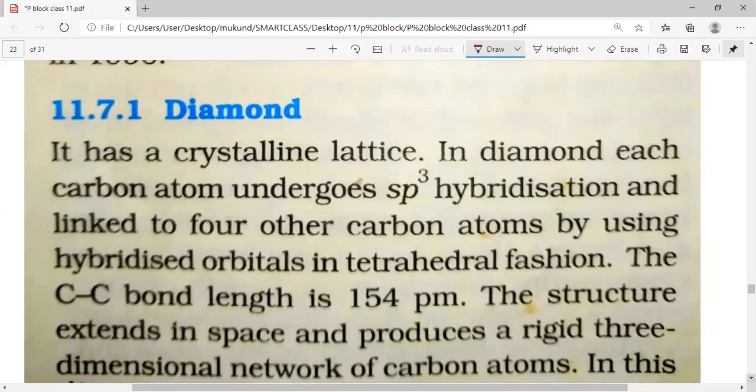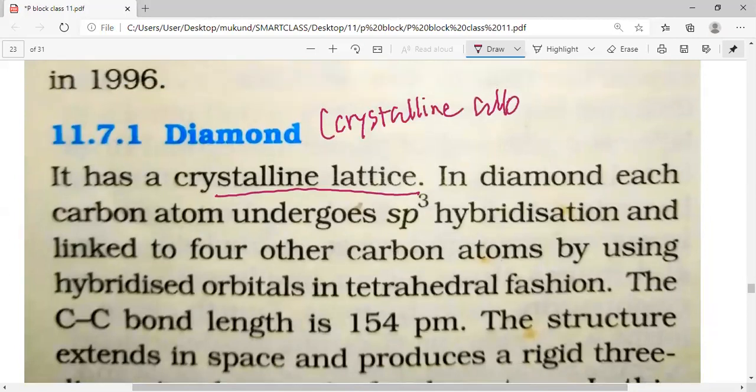Now, dear students, let us study diamond. Diamond has a crystalline lattice. So please remember, diamond is the crystalline form of carbon. In diamond, each carbon atom undergoes sp3 hybridization and is linked to four other carbon atoms by using hybridized orbitals in a tetrahedral fashion.